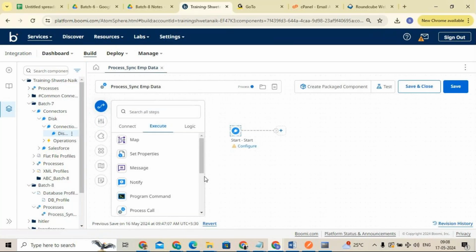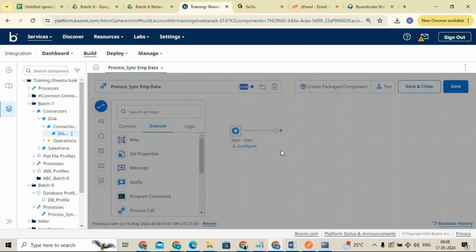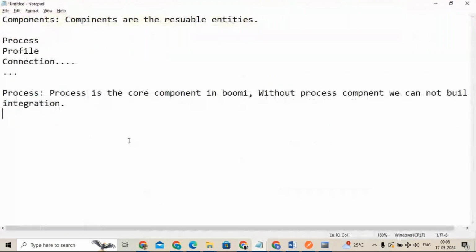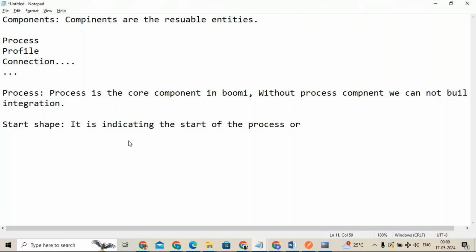This process component is created at the start of the process. Without the process component, we cannot start any integration. And whenever you are creating the process component, automatically the start shape is going to be created. How many types of start shape do we have? The start shape indicates the start of the process or flow or integration.